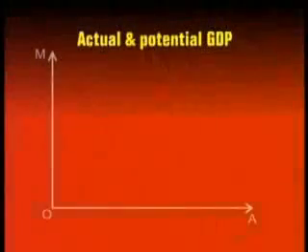Let's illustrate this distinction between actual and potential GDP by looking at something we talked about, I think, in the very first lecture, the production possibilities frontier. Let's go to our first graph for today. As you can see in this production possibilities frontier, we have good M on the vertical axis and good A on the horizontal axis.